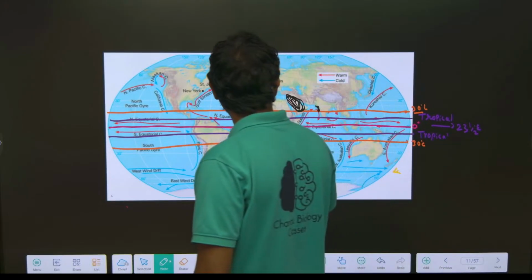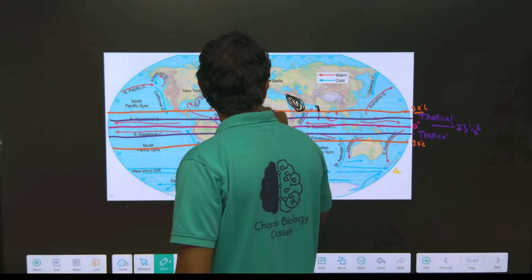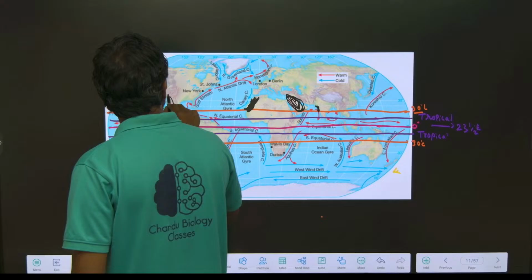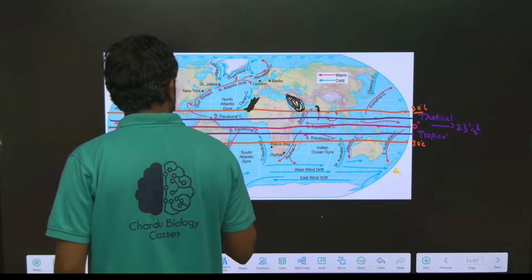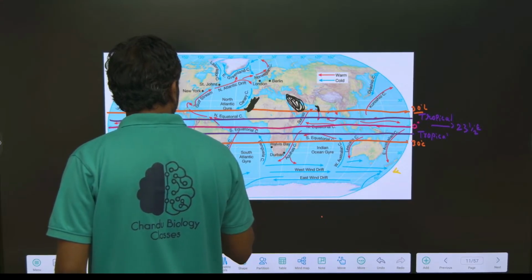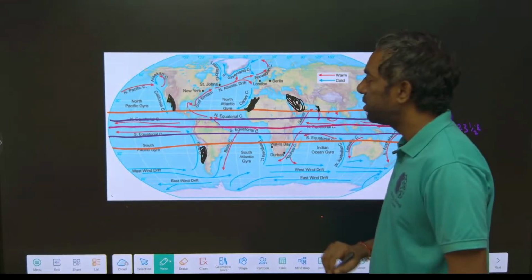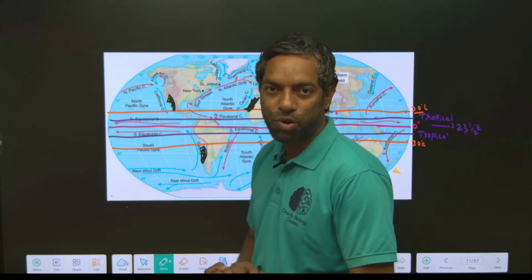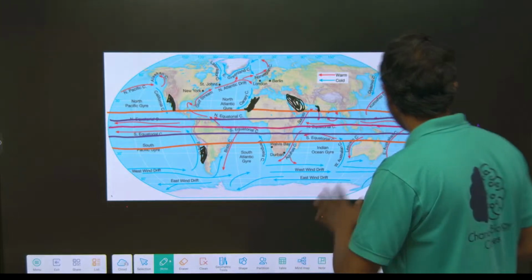This is also a subtropical area, where the Sahara desert is. This is a subtropical area, the Atacama desert, a cold desert. This is a subtropical area, the Peruvian and Patagonia deserts. These are the deserts created in high salinity zones, the subtropical area. Where are high salinity zones? The subtropical area of the earth, guys.